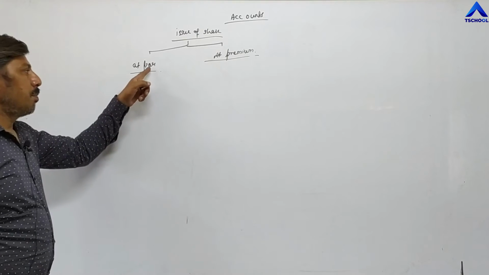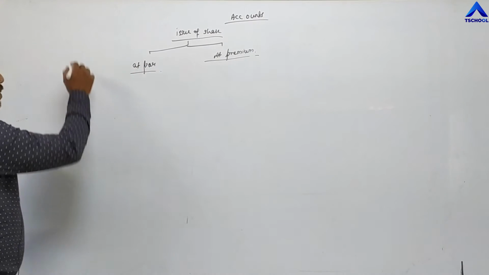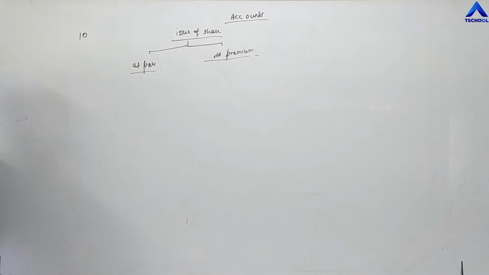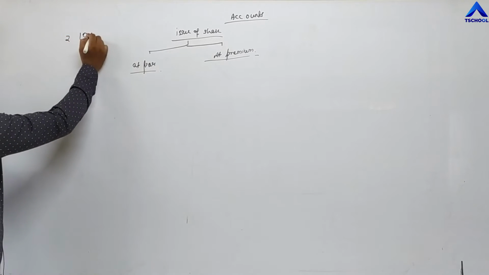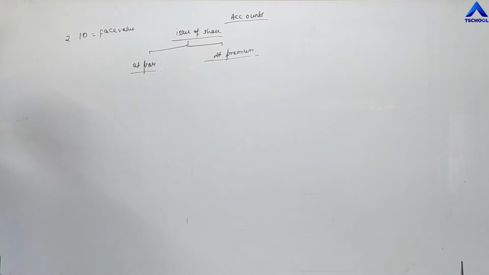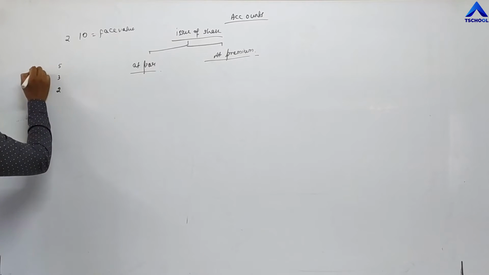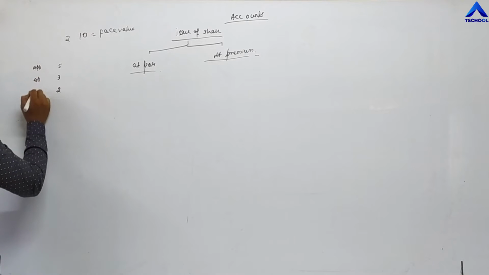What is the meaning of par? Par, P-A-R, means equal. Here equal means the value which is decided by the company. Suppose the value of a share decided by the company is 10 rupees. This is called face value. And the installments demanded by the company: suppose there are 3 installments, 5 rupees, 3 rupees, 2 rupees. This is application, allotment, and first and final call.